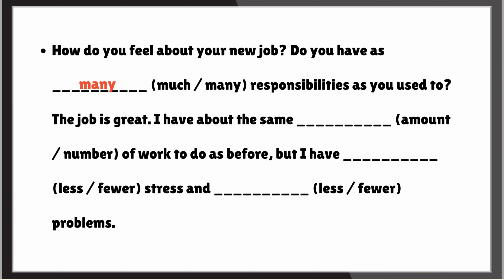The job is great. I have about the same amount of work to do as before, but I have less stress and fewer problems. The first one is amount because work is an uncountable noun. The second part is less because stress is uncountable. The last one is fewer because problems can be counted.